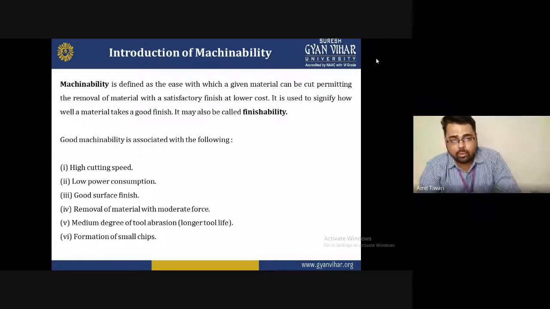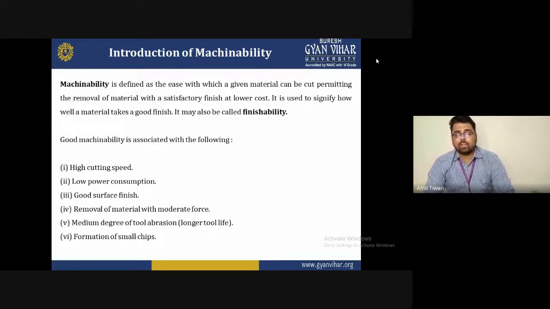So basically, machinability is defined as material removal with a satisfactory finish at lower cost. Whenever you do machining, finishing will occur with minimum investment of cost, and that's why we can say this is good machinability. Machinability is also known as finishability. So whenever a question arrives in an examination or viva asking what is finishability and what is machinability, both are the same.